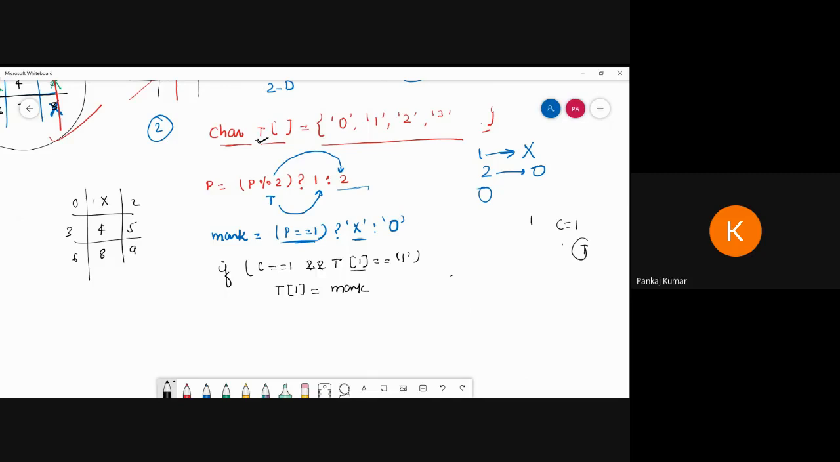Similarly, for else if, if you are using the else if ladder, if choice equal to 2, square 2, then mark square. Same process. Up to 3, then 4, 5, 6, 7, 8, 9. Otherwise, else invalid. Okay. So this way we can follow.